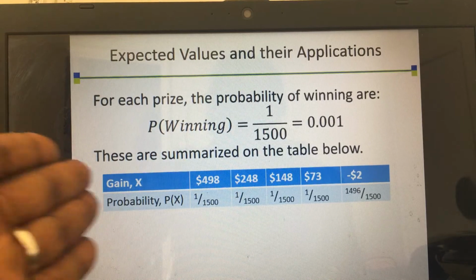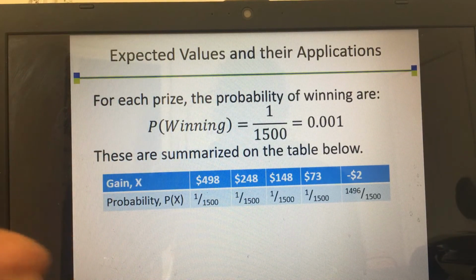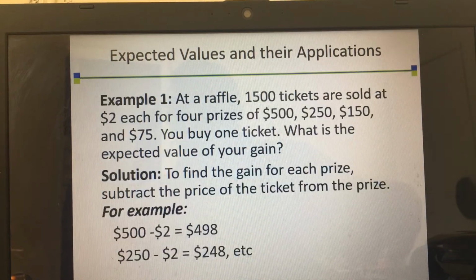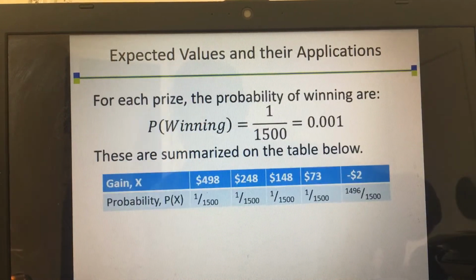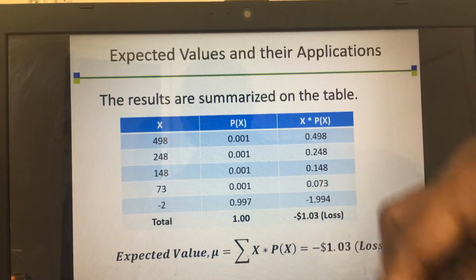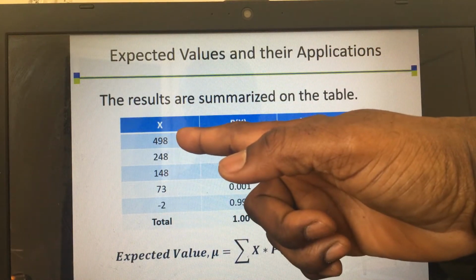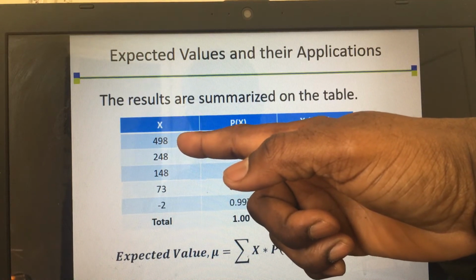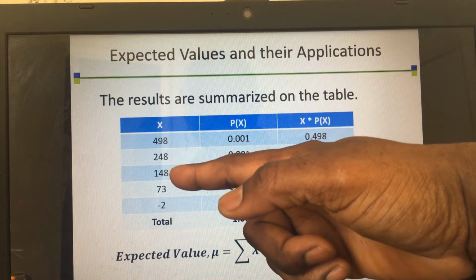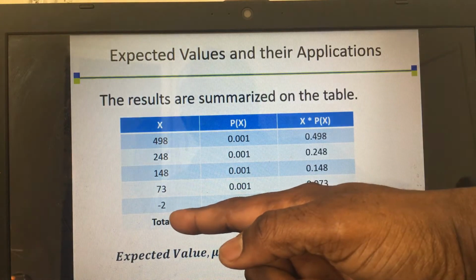Now, having put it in this form, we are ready to calculate the expected gain. Remember, the question says, what is the expected value of your gain? So let's calculate it. I'm using the shortcut method. On this side, I put all the prizes that you can win: 500, which gives you a net gain of 498 if you subtract the lottery price, then 250, 150, 75. Then of course you lose sometimes, which is negative 2.